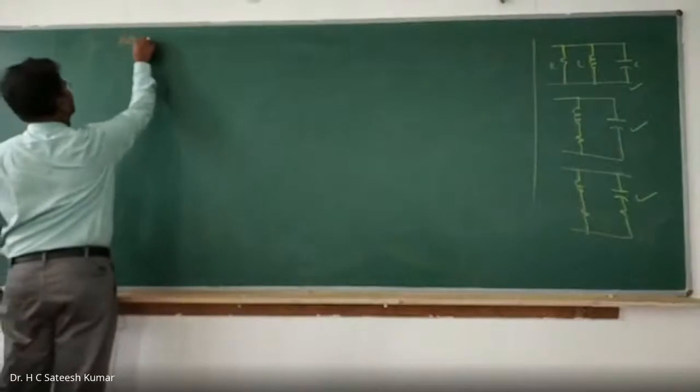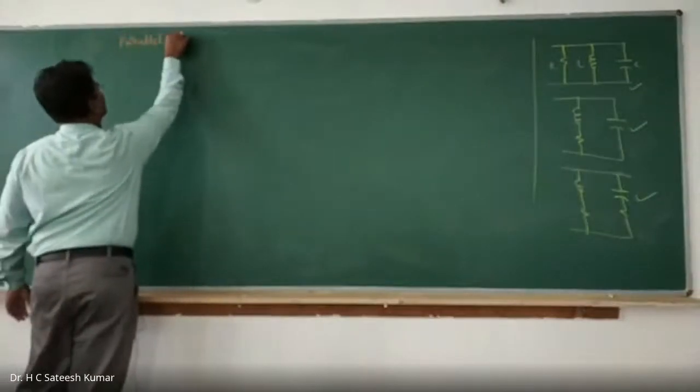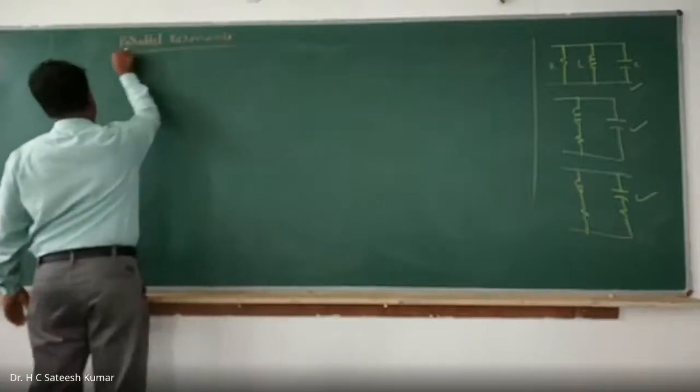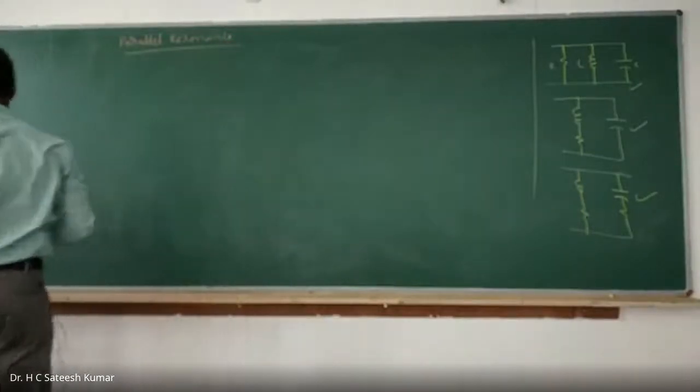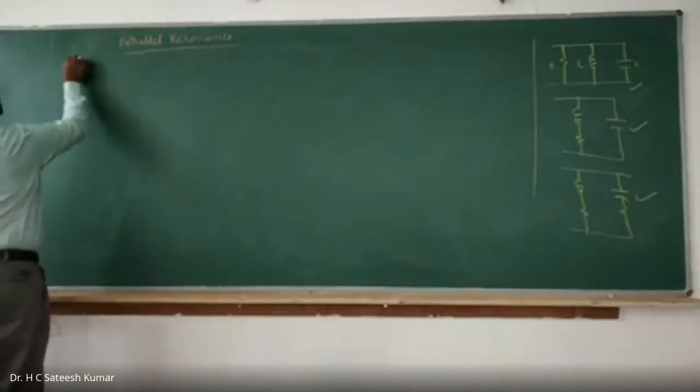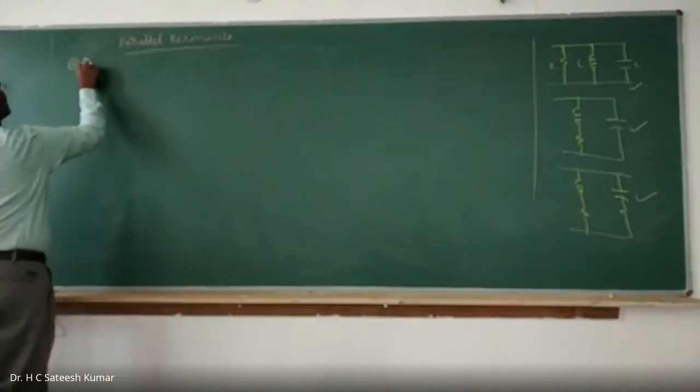Parallel resonance. In the parallel resonance, first one, the general parallel resonance circuit.